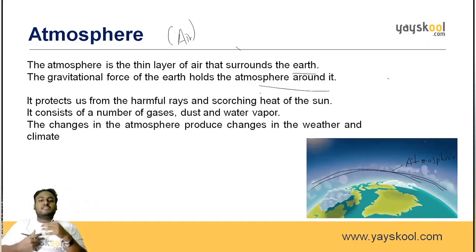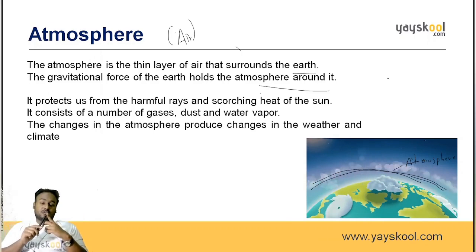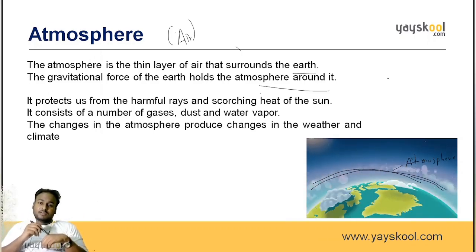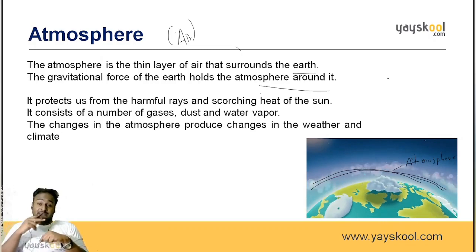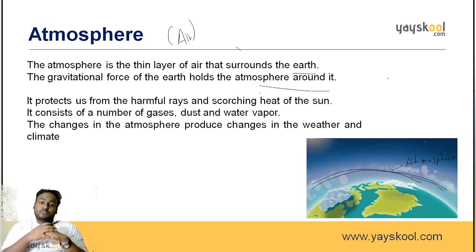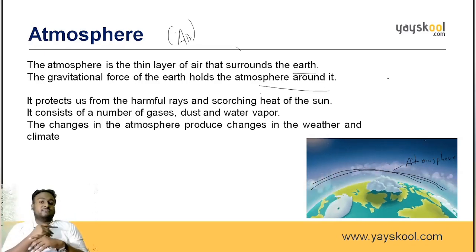So it protects us from the harmful rays and the scorching heat of the sun. We all know the sun is very, very hot. So what happens when the sun rays directly fall on our body? We get certain diseases like skin cancer. Sometimes when it directly touches our body or the plants, we get burnt. That is the intensity of the sun. So this atmosphere, this particular layer, protects us from the harmful rays and the scorching heat of the sun.